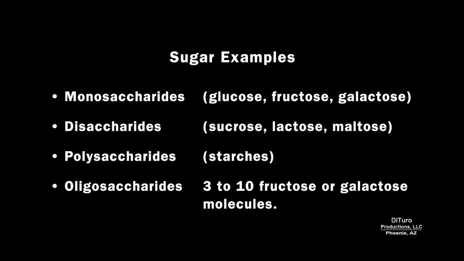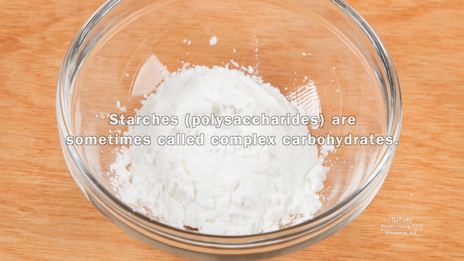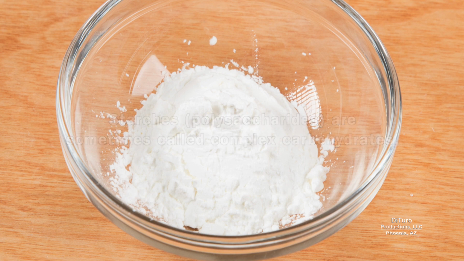Glucose and fructose are monosaccharides. Sucrose, table sugar, is a disaccharide. Starches are polysaccharides, and oligosaccharides have 3 to 10 fructose or galactose molecules. Starches are sometimes called complex carbohydrates.